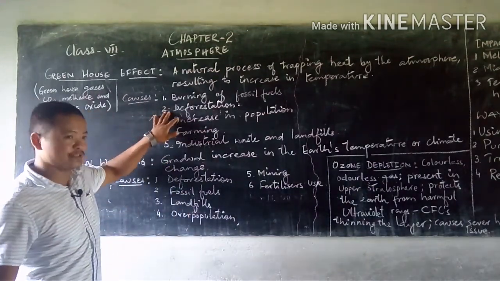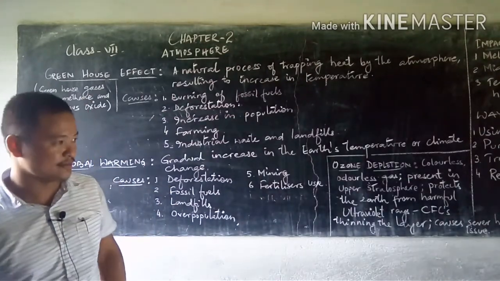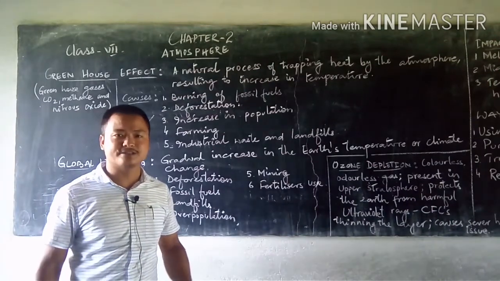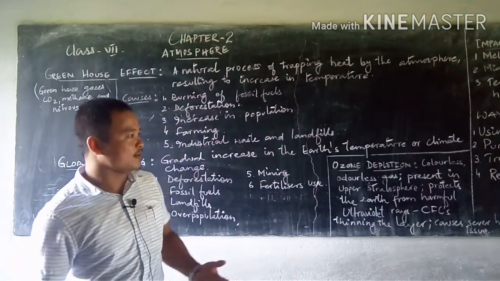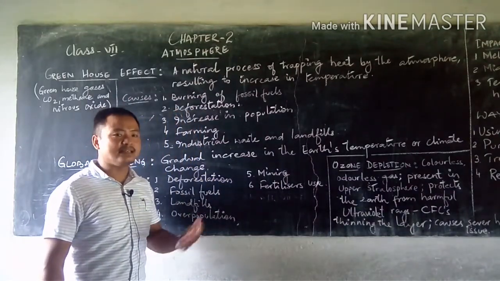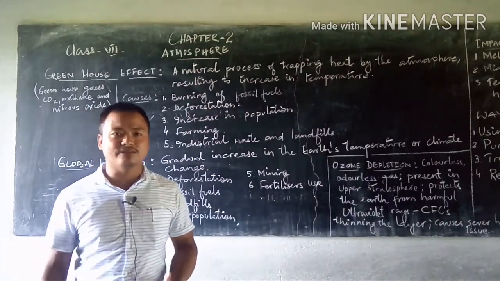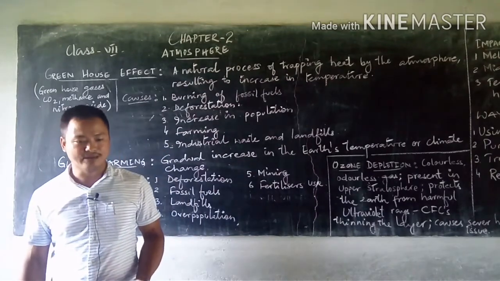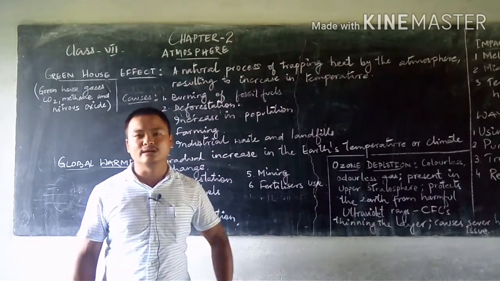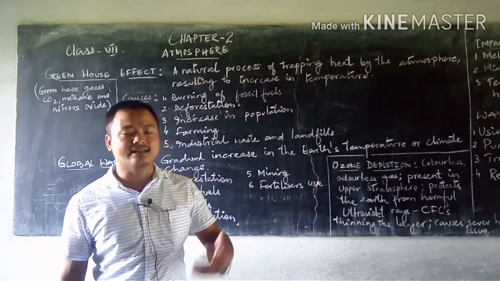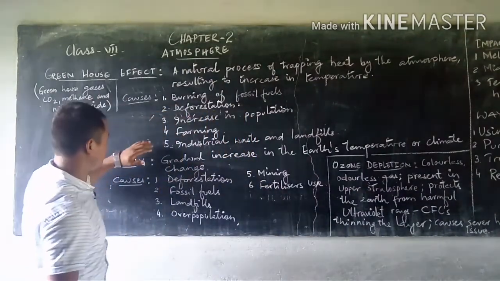Number 2 is deforestation. Deforestation means cutting of trees. In simple language, whenever we fell trees on a large scale, that is considered to be deforestation. And deforestation leads to a very harmful impact, because trees are a very important and integral part of our environment. They give us oxygen which purifies the air. But once the number of trees is lowered, the carbon elements increase in the atmosphere, leading to an increase in temperature.